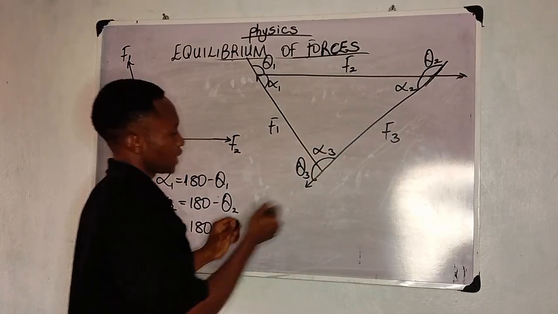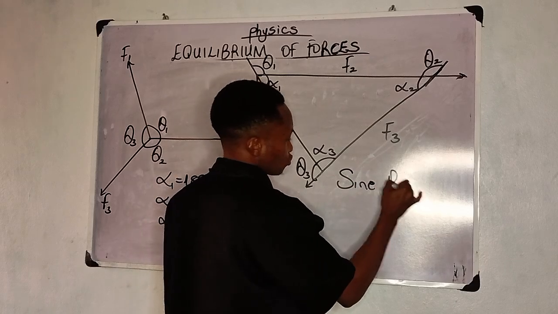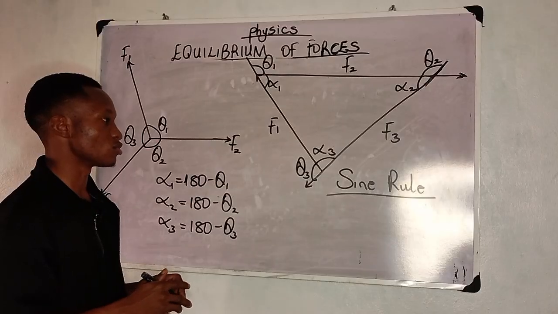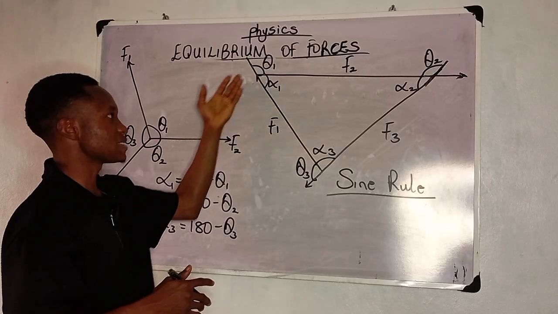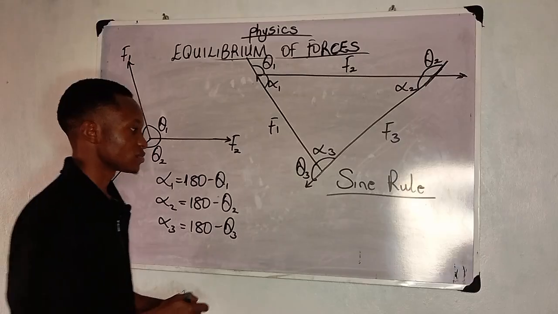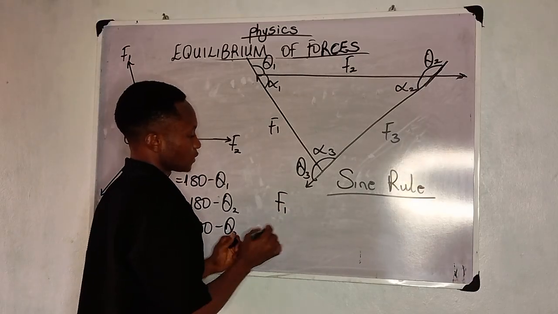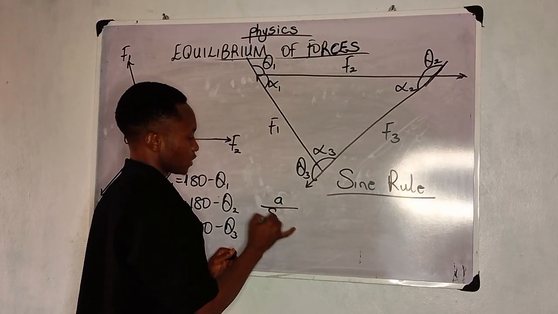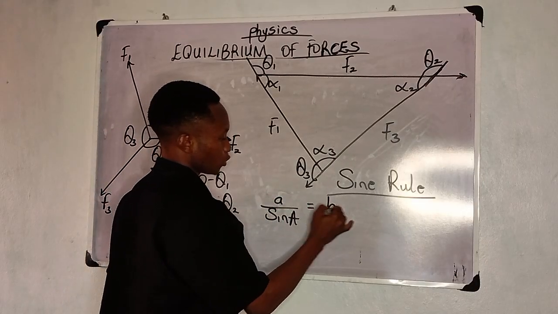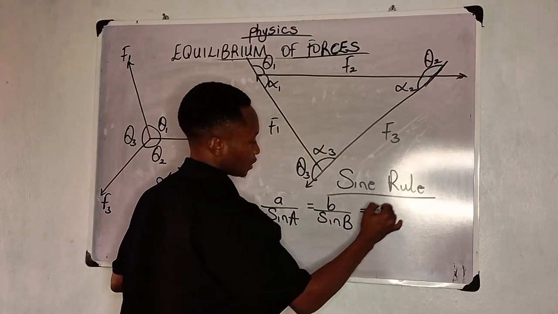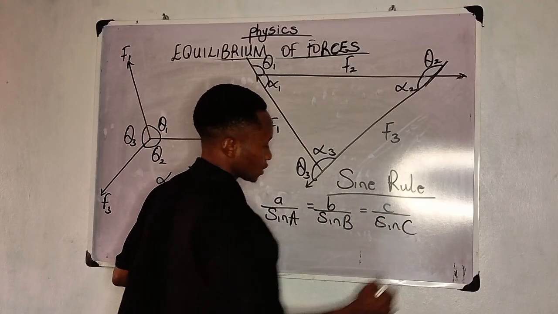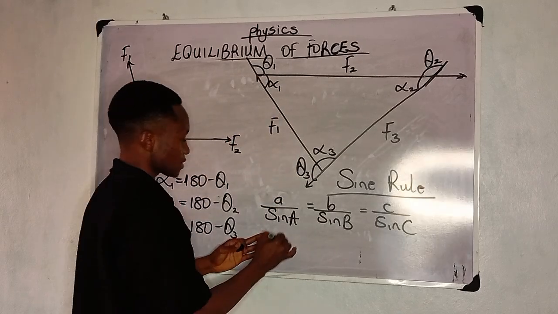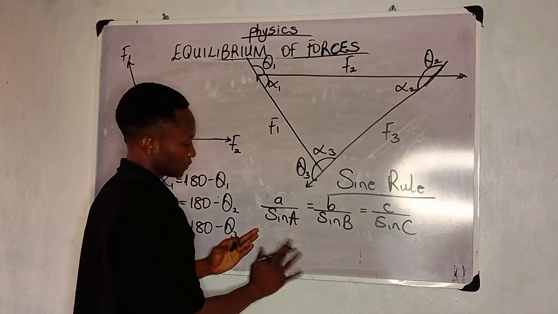Now, with this, I hope you've heard of the sine rule. You should have heard of it. The sine rule is a rule that helps us to resolve respective sides and angles of a triangle. Initially, the formula is meant to be, we know it as small a over sine capital A equal to small b over sine capital B equal to small c over sine capital C. But this time around, I don't have all these A, B, and C. What I have is F1.